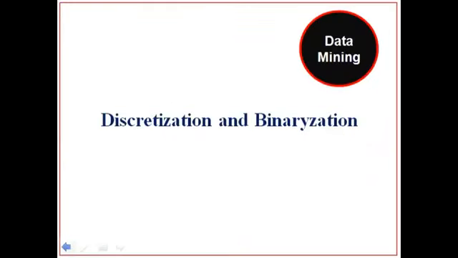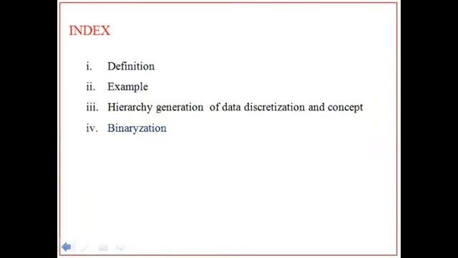Today I am going to discuss the discretization and binarization topic in the data mining subject. In this video, you are going to learn the definition of discretization and binarization, an example on discretization and binarization, hierarchy generation of data discretization concept, and binarization.